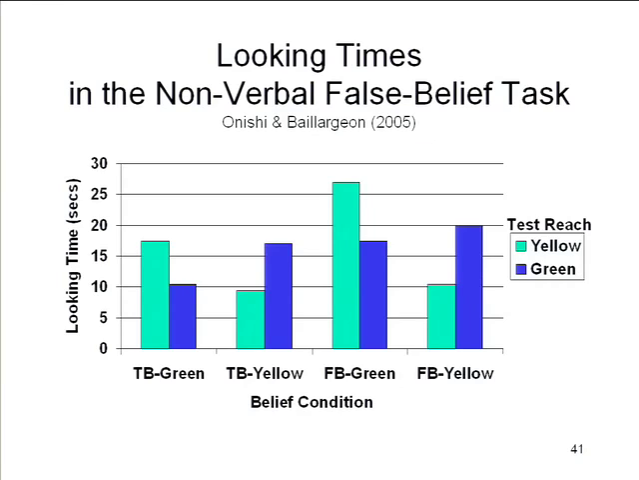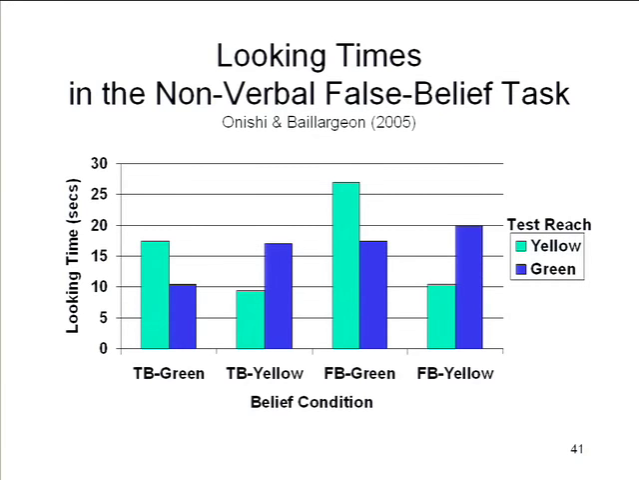In the true belief green condition, the infant is surprised, looks longer, when the actor reaches into the yellow box. Why is she doing that? She knows that the watermelon is in the green box. In the true belief yellow condition, the infant is surprised when the actor reaches into the green box, because the infant's seen that the actor knows that the watermelon has moved. In the false belief green condition, the infant is surprised when the actor reaches into the yellow box, and in the false belief yellow condition, the infant is surprised when the actor reaches into the green box.